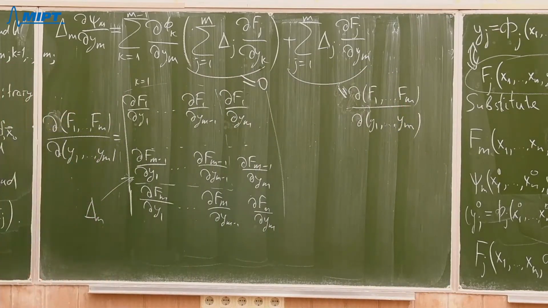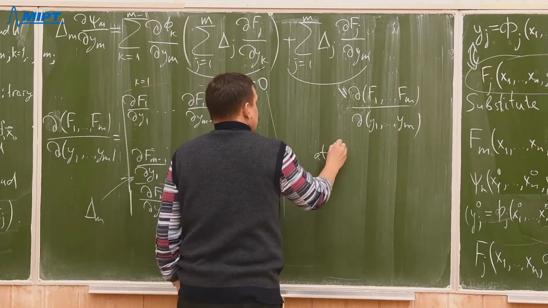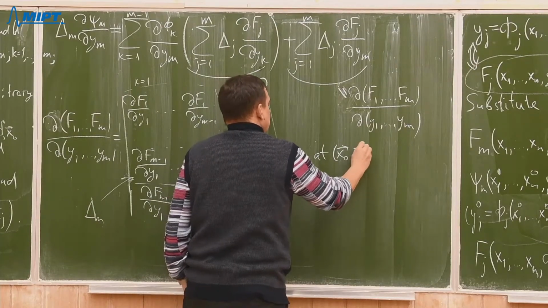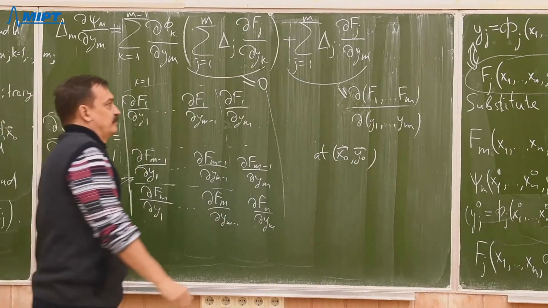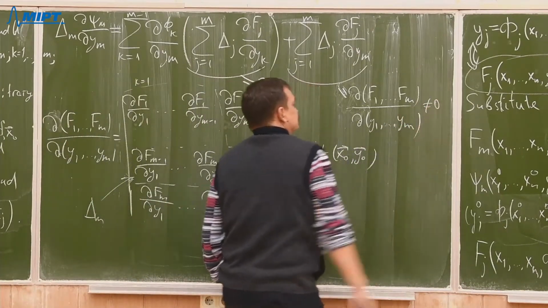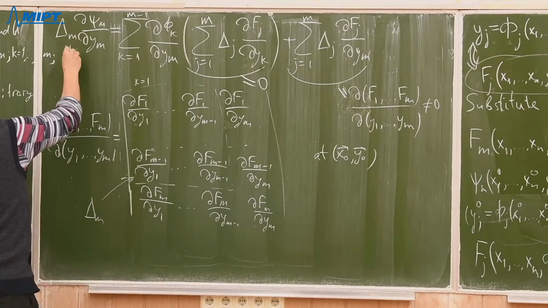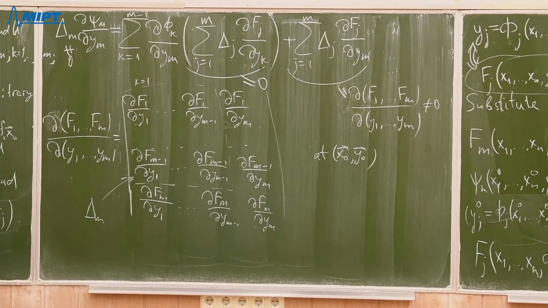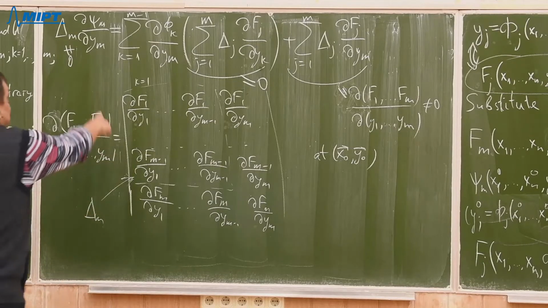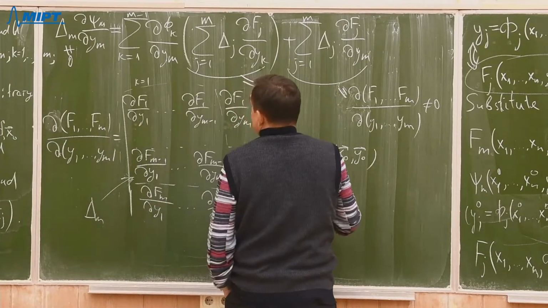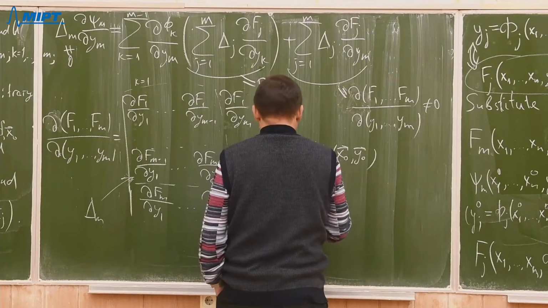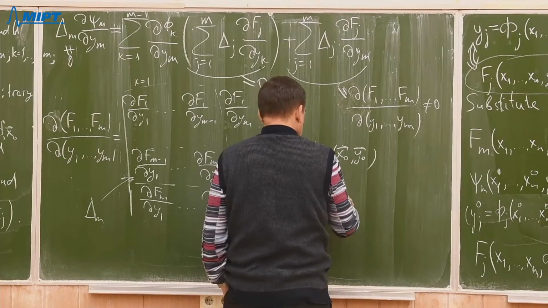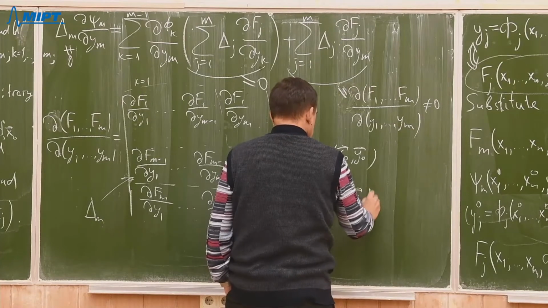Then what we have? At the point x naught, y naught, that is not 0, and delta m is not 0 by our supposition without loss of generality, right? And what it means? Hence, the partial derivative of psi m with respect to ym at x naught, y naught is not 0.